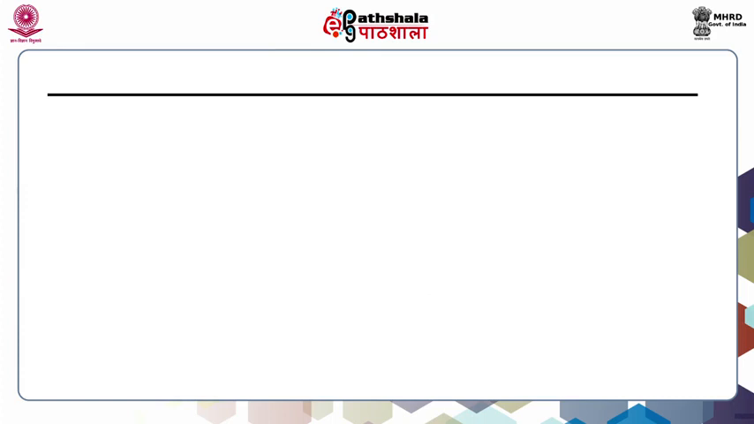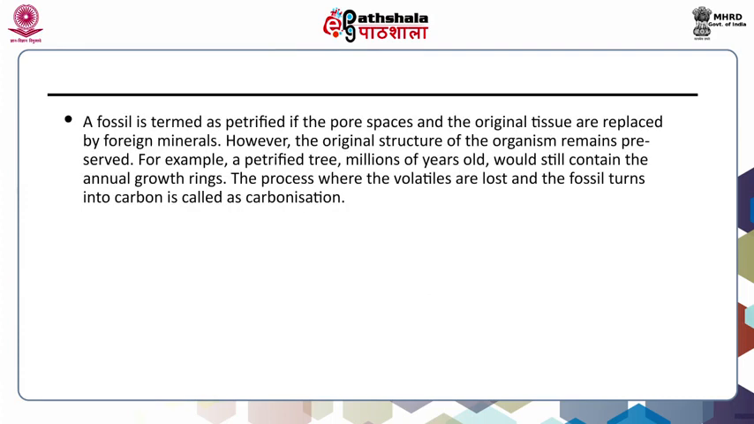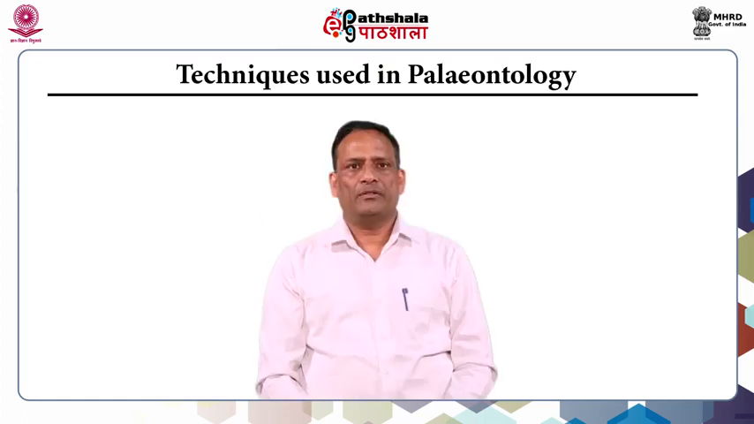Now, what is a fossil? A fossil is termed as petrified if the pore spaces and the original tissue are replaced by foreign minerals. However, the original structure of the organism remains preserved. For example, a petrified tree millions of years old would still contain the annual growth rings. The process where the volatiles are lost and the fossil turns into carbon is called carbonization.